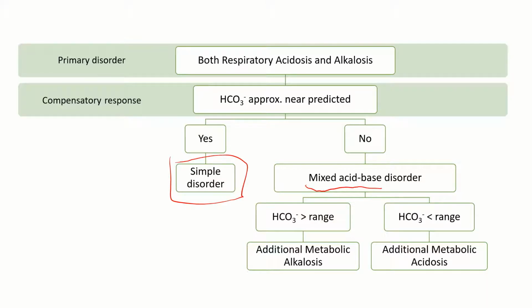Now, in case of mixed respiratory disorders, remember the primary disorder in this case is respiratory, which means a change in CO2. So the compensation is going to be a change in bicarb. If bicarb is more than the predicted range, then it's going to be metabolic alkalosis. Why? Because bicarb is basic, and if there is more bicarb, then it's going to be alkalosis, so metabolic alkalosis. And if the bicarb is less than predicted, that means there's additional metabolic acidosis present.